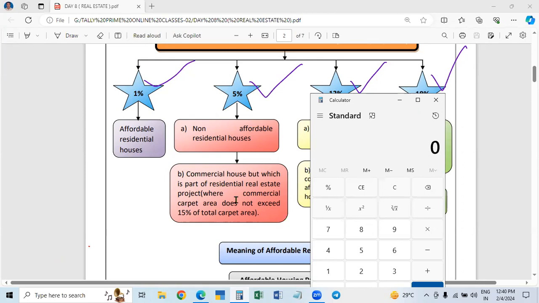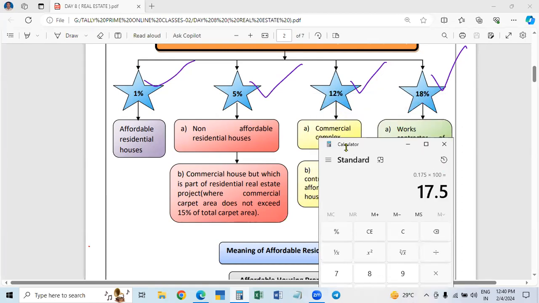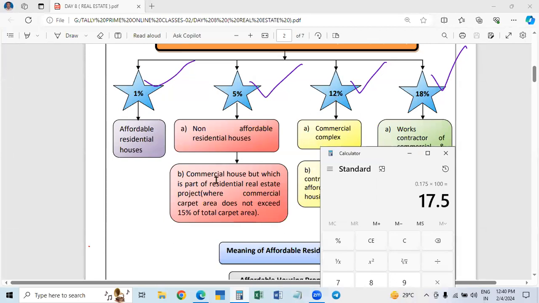For example, say 175 square feet is the carpet area of the commercial house, divided by the total of 1,000, into 100. It is 17.5%, which means more than 15%. In such a case, for this commercial house, tax will be levied at 12%. Commercial complex, commercial house is 12%, because the carpet area is more than 15%.